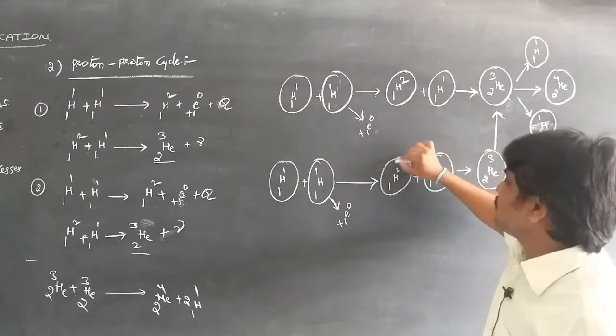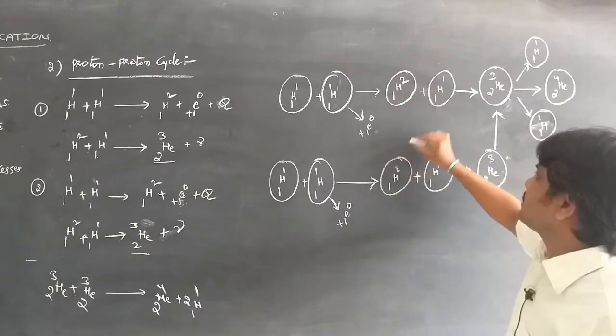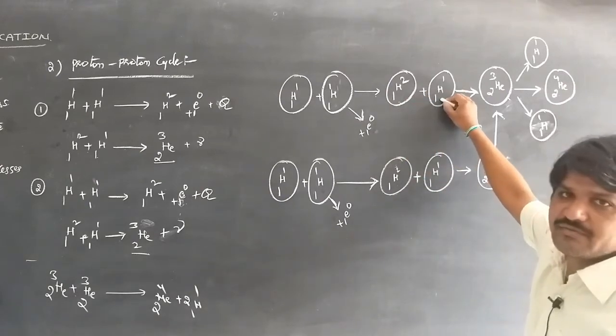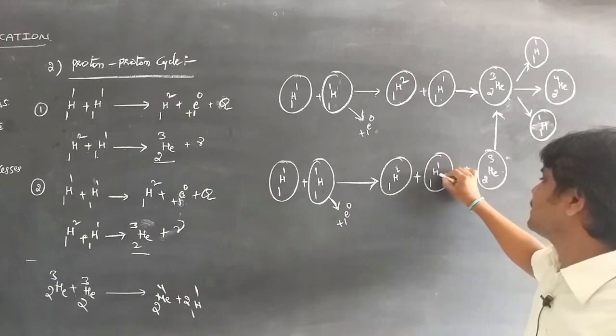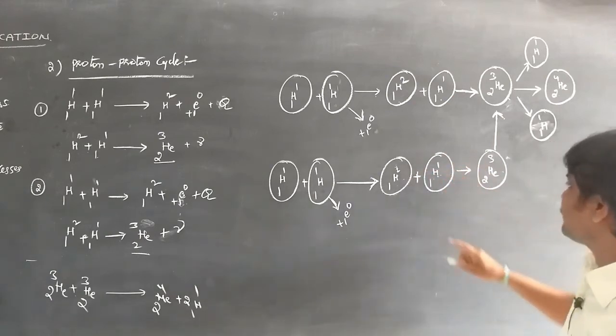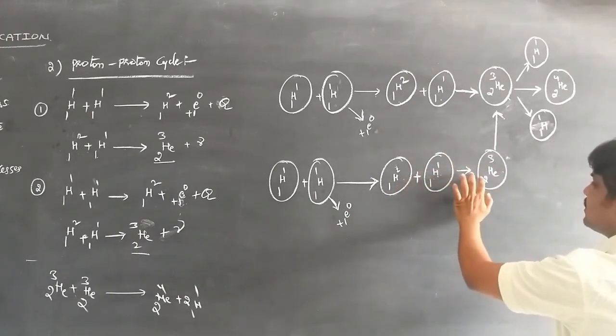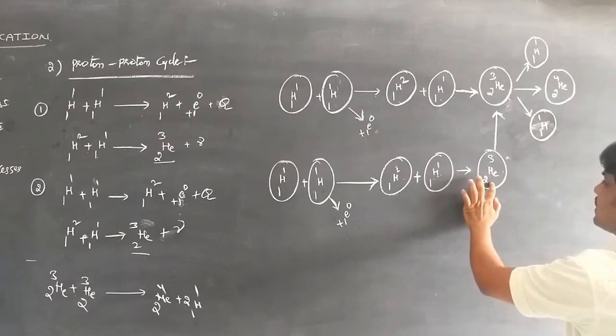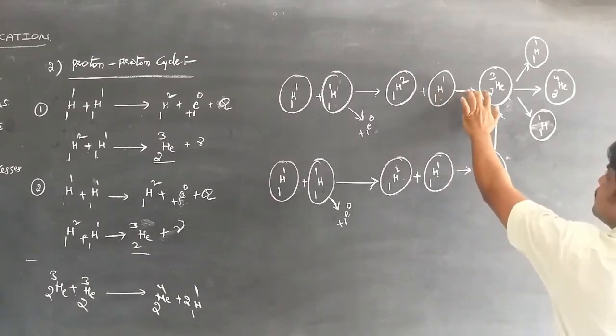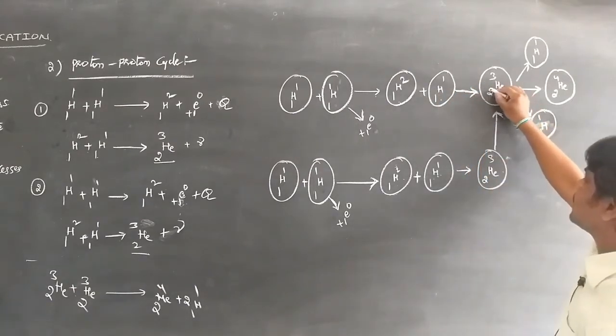Again these two deuterons are combined with one proton, that is 1H1 is added, and the same thing produces two helium atoms, that is 2He3, and here also 2He3 is released.